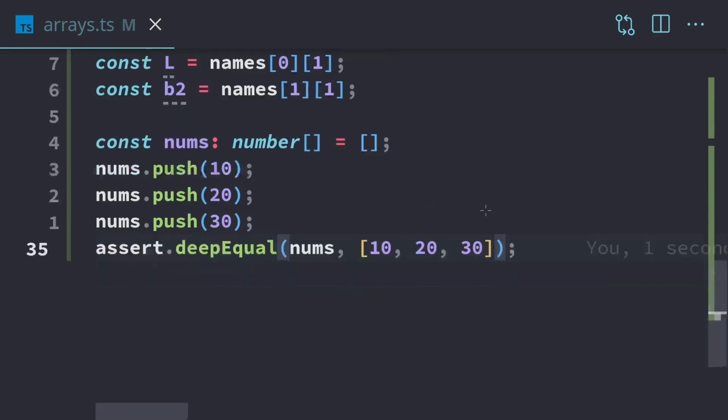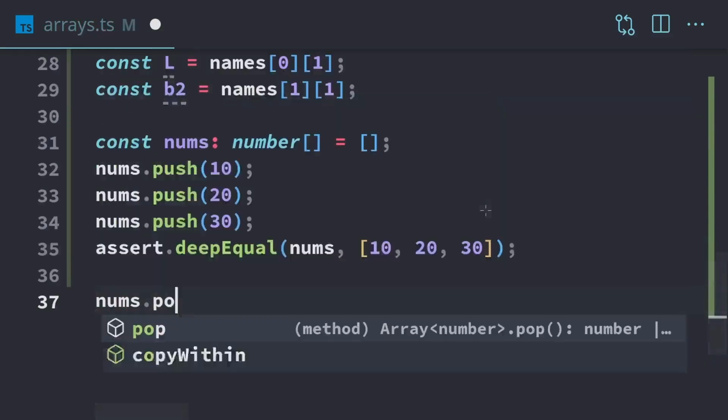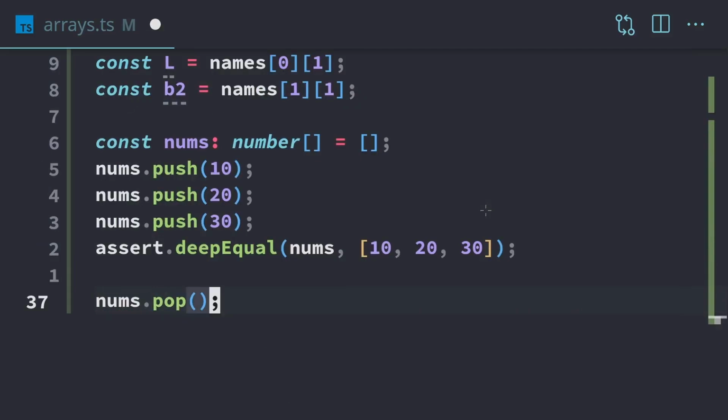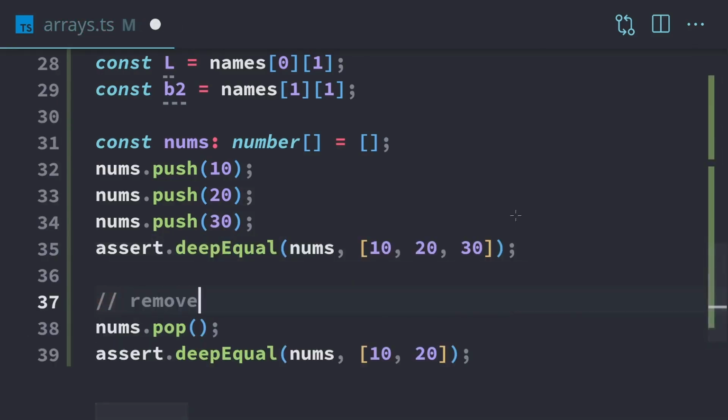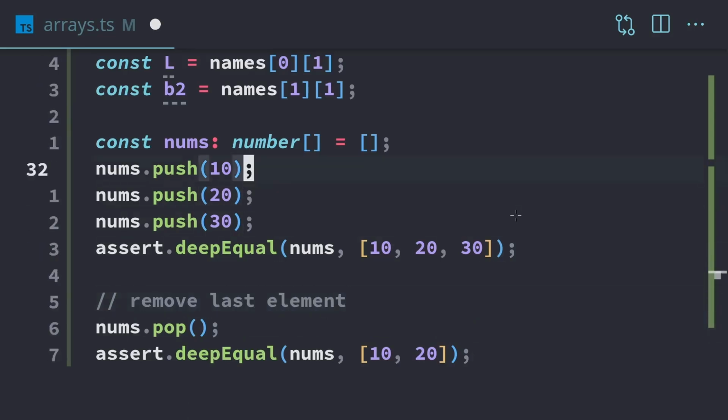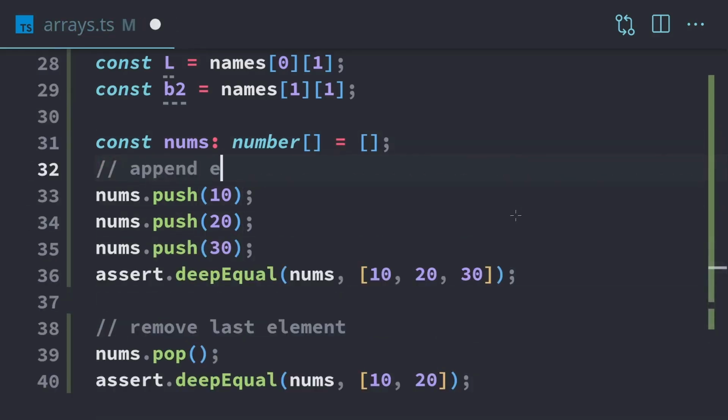And if we want to take something off the end, we could do nums.pop. And so that's going to remove this 30 right here. So if we do a deep equal, we can just copy this, and we'll remove the 30. And so pop is going to remove the last element, and push is going to append an element.